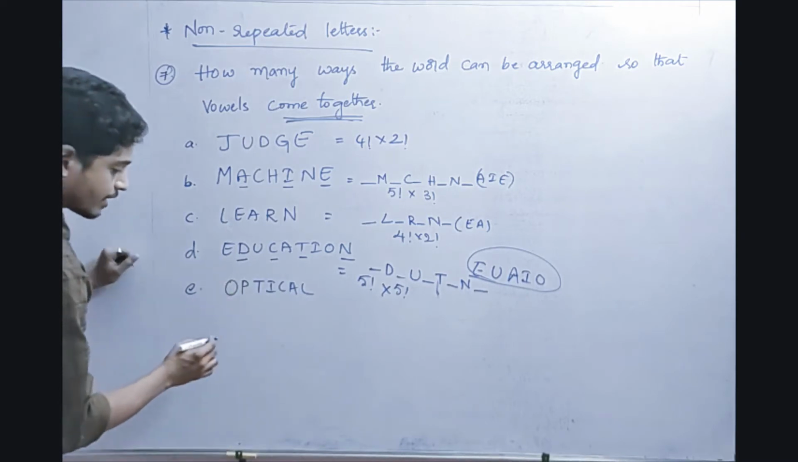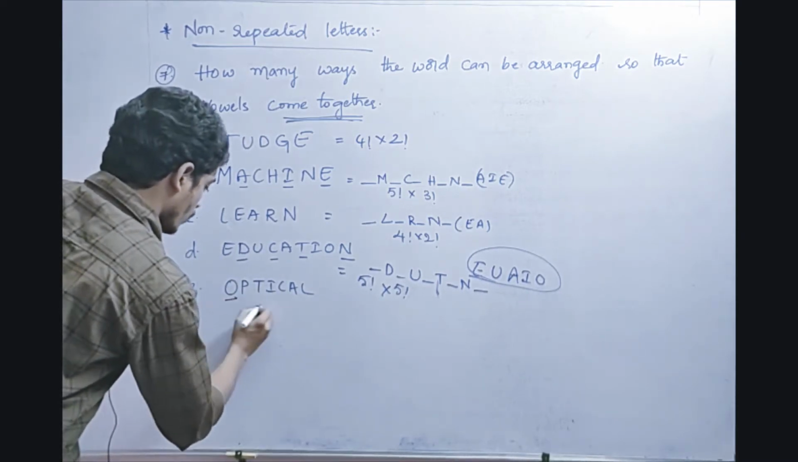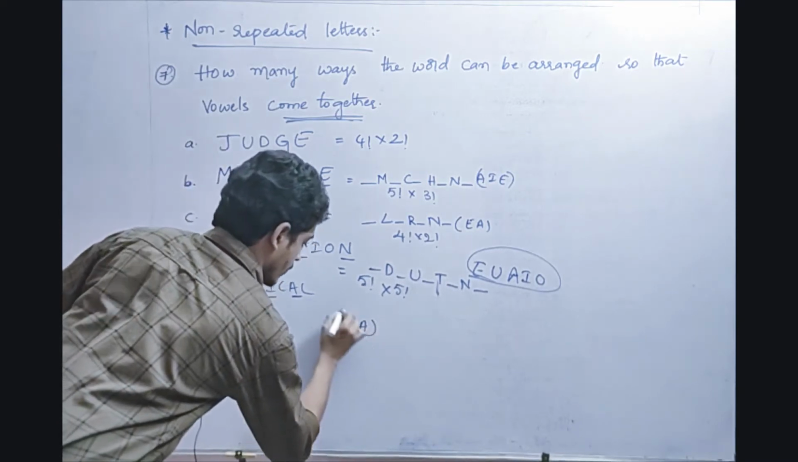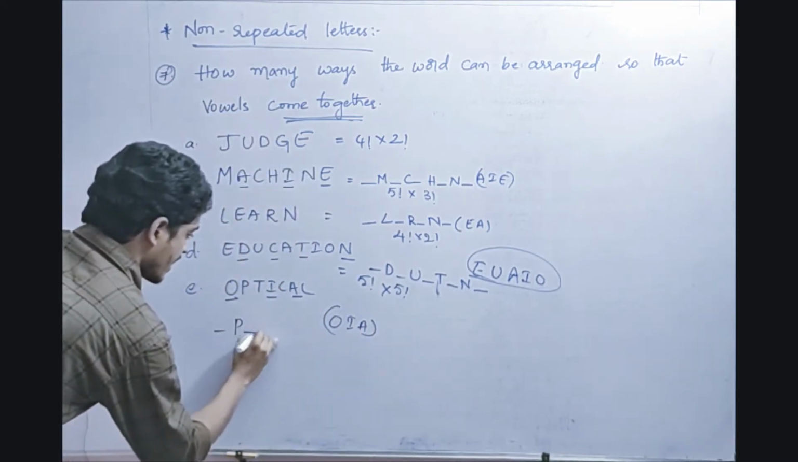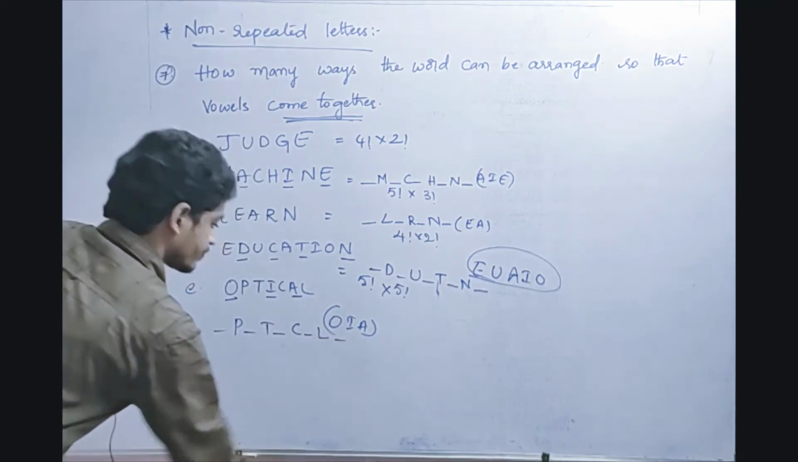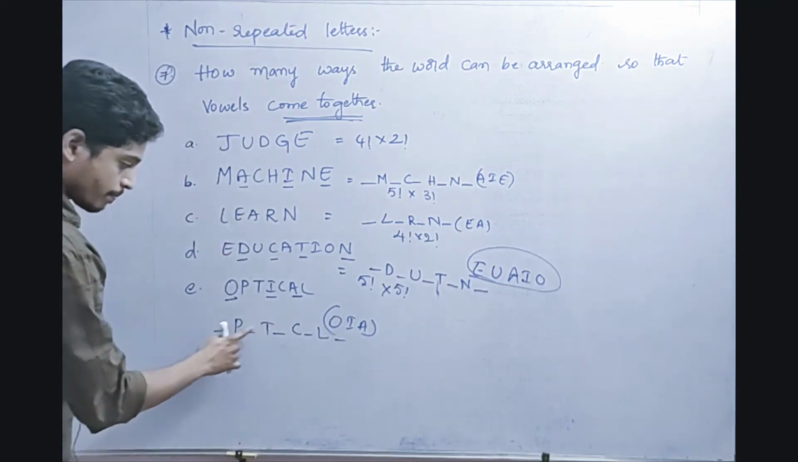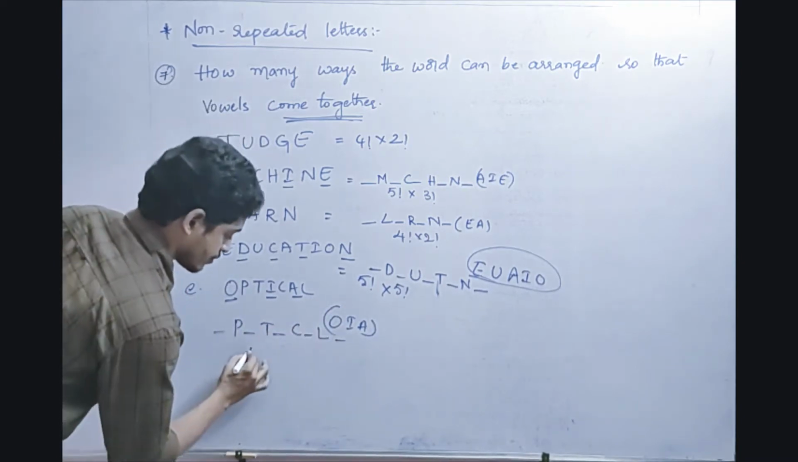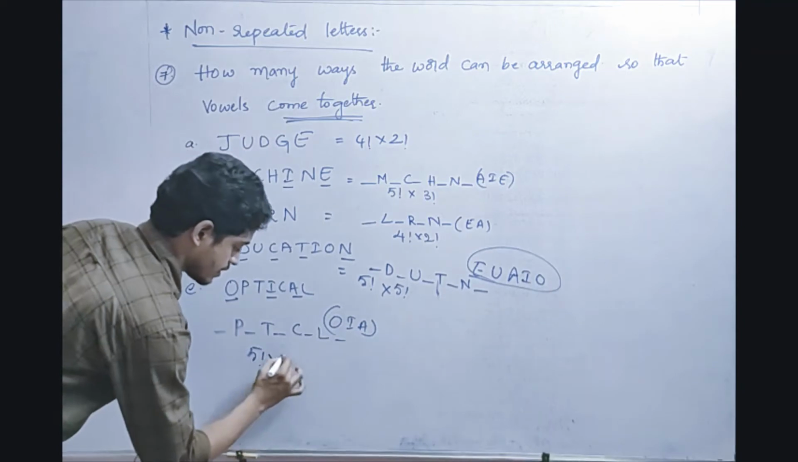Next, optical. So what are the vowels here? O, I, A, right? So O, I, A are the vowels. Now how many ways can I arrange P, T, C, L? See friends, optical, right? Fine. 1, 2, 3, 4, 5. So 5 factorial into these and 3 factorial ways.